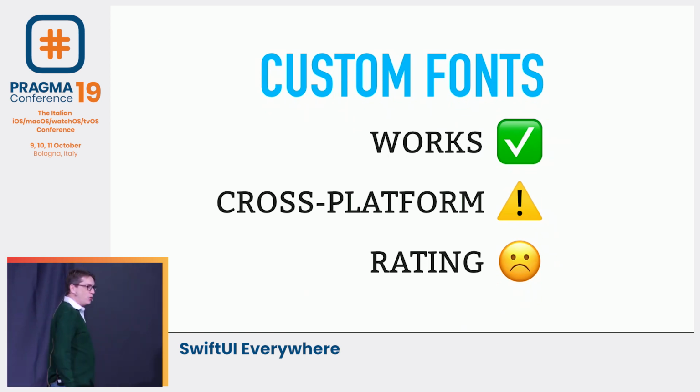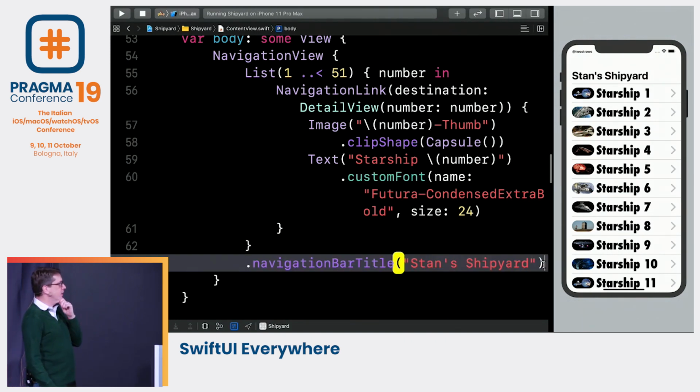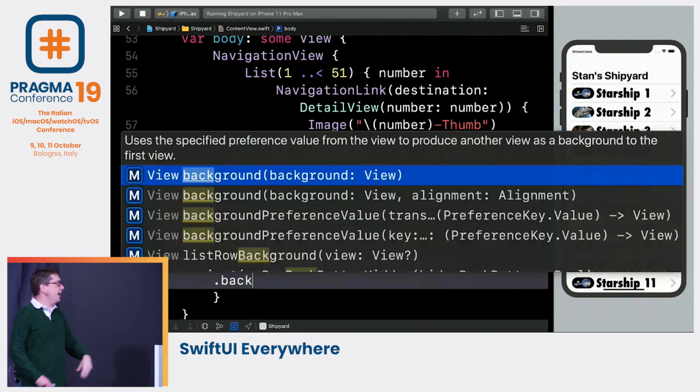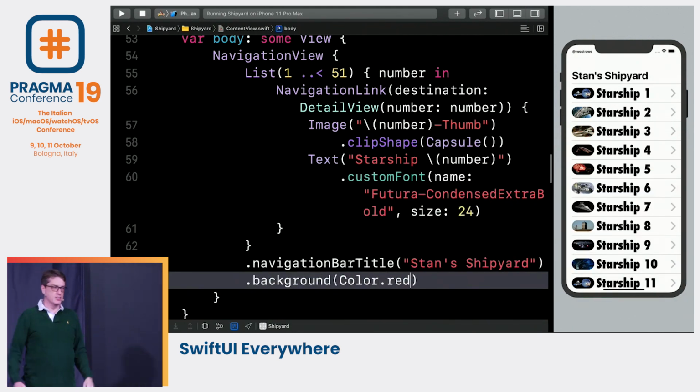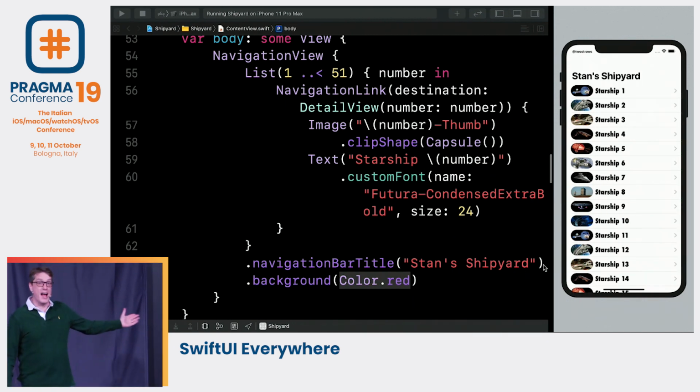Let's say your designer comes in with some new design tweaks, and they say, well, we want this app to look much more colorful. What I want you to do really is make this list have a nice, bright background color. So, okay, fine, I can do that in SwiftUI. It's easy. I'm going to say below the title is a background color of red. Super bright. As you can see, look at that lovely red background color. Completely ignored. SwiftUI is like, yeah, whatever. It's got its own plans.